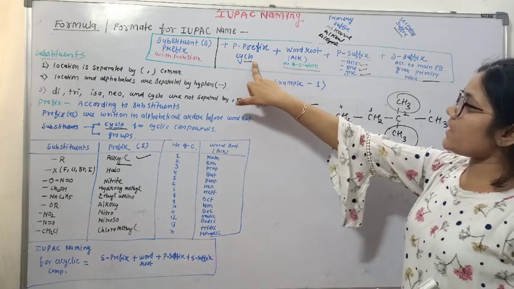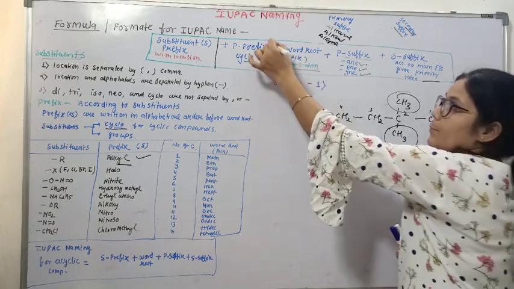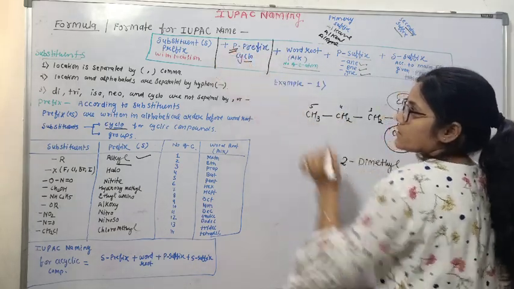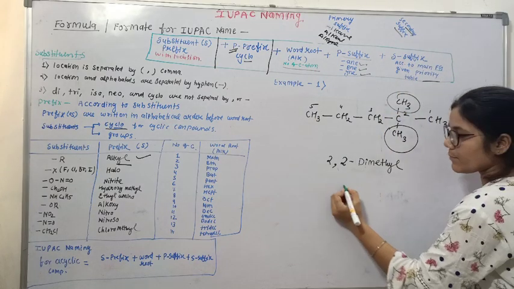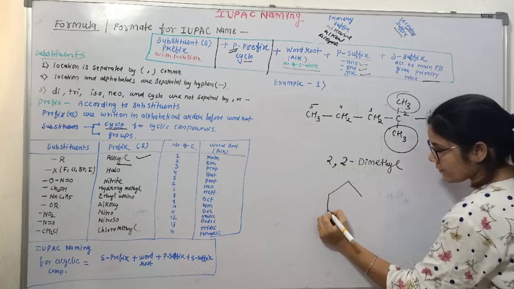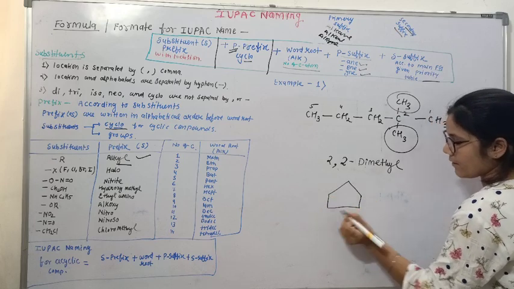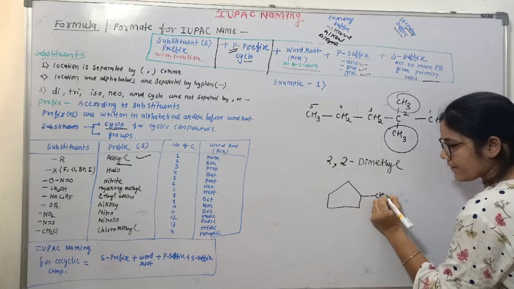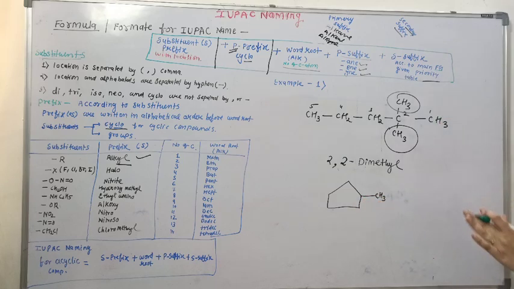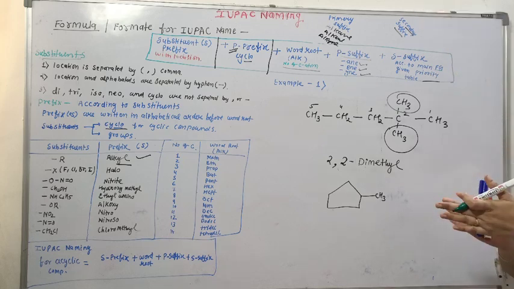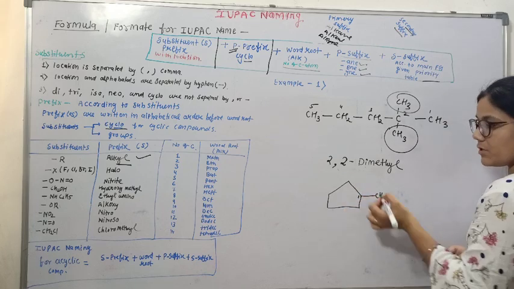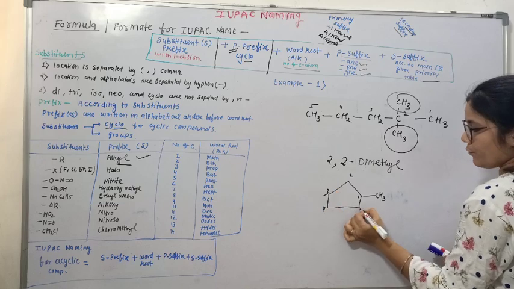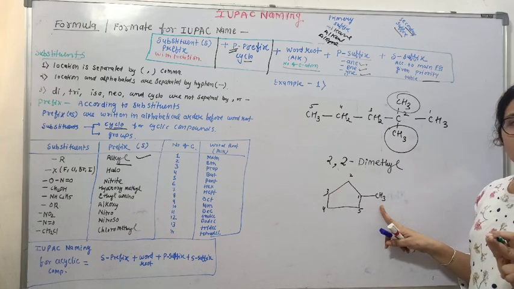Now moving ahead, second point, P prefix. P prefix means primary prefix. P prefix is only for cyclic compounds. For example, if we have this compound, the first point is what? We have to write the substituent with its location. So let's number the cycle: 1 with the substituent, 2, 3, 4, 5. The substituent is present on carbon 1.